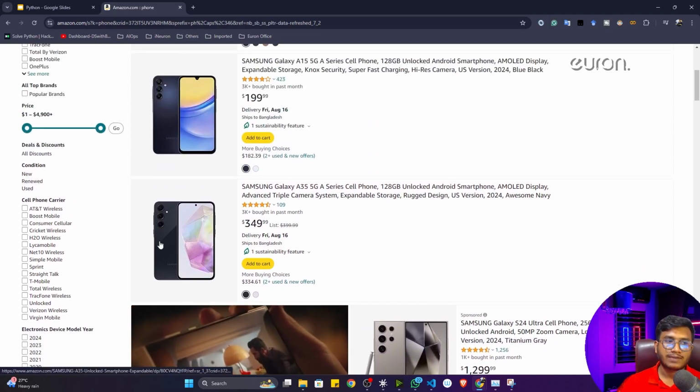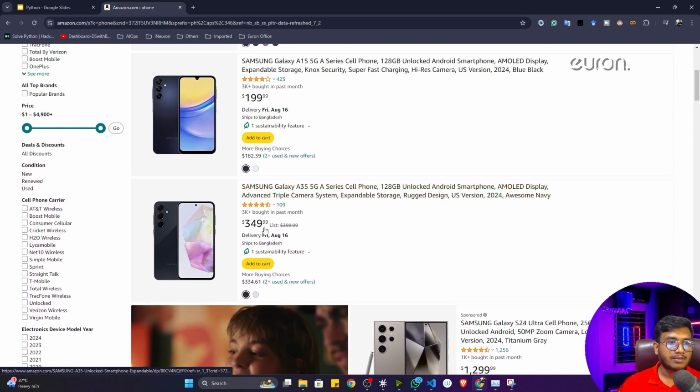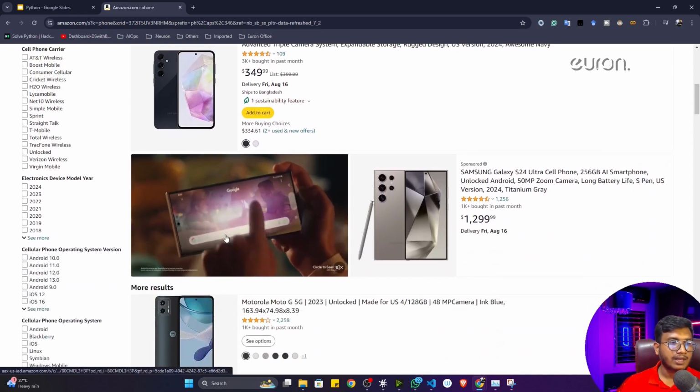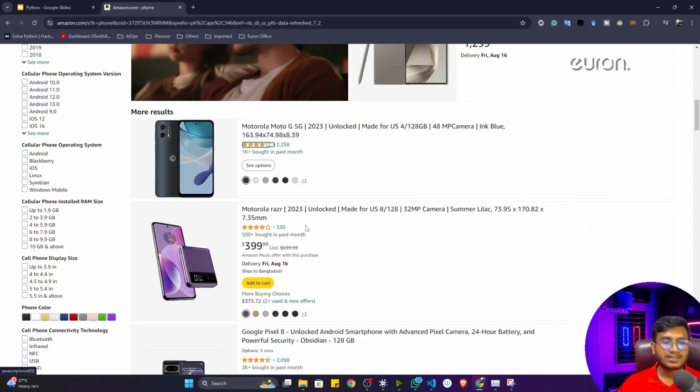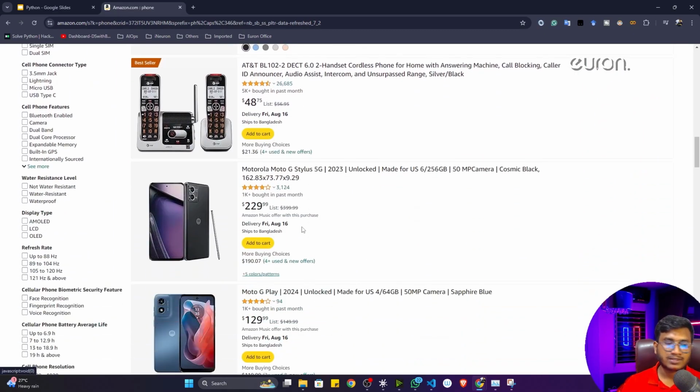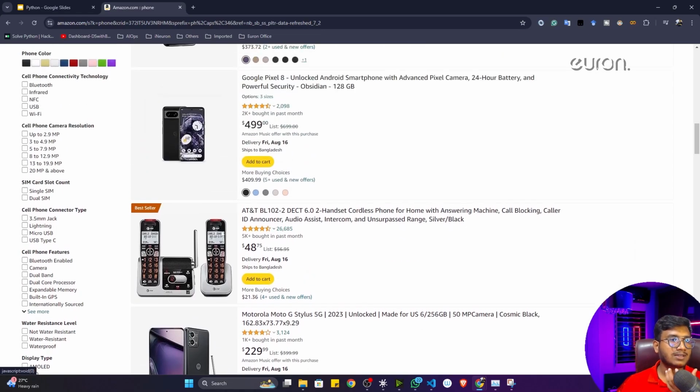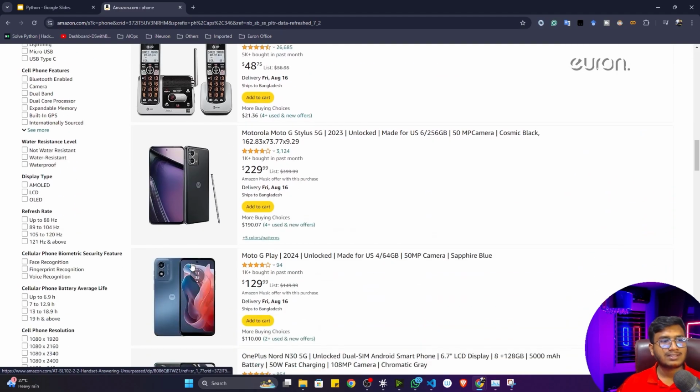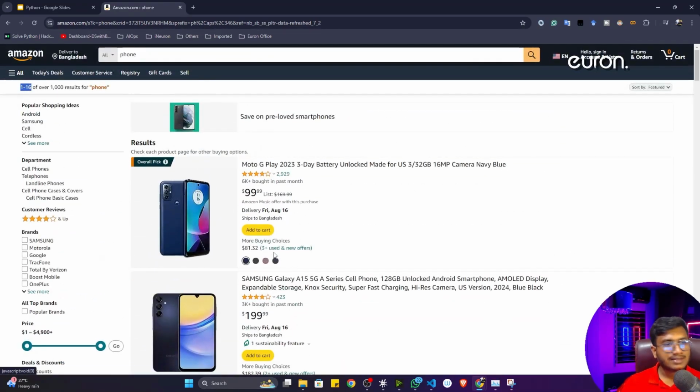See, same format: left hand side image, right hand side title, price, button and delivery, everything. You can see all the phone formats are the same. Only the picture, the title and the price change, and everything else is the same. So what this programmer did, instead of creating this template 1000 times, he created it only one time.